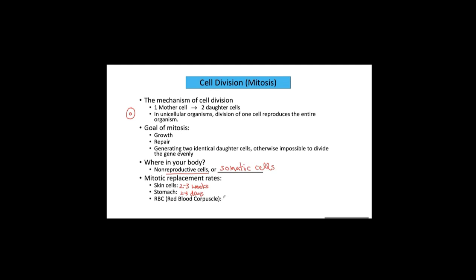Red blood cells: it takes bone marrow to produce new red blood cells at an interval of 120 days. So once a red blood cell is formed, it stays 120 days in a human body, and after 120 days, the red blood cell is disassembled. Then some components of the red blood cell can be recycled. Then the bone marrow provides new red blood cells.